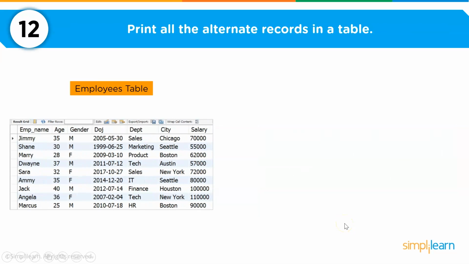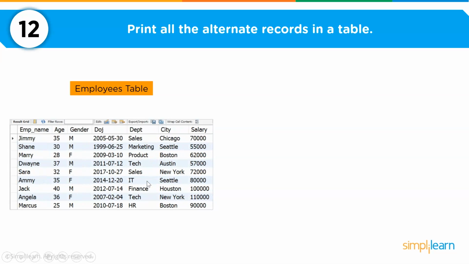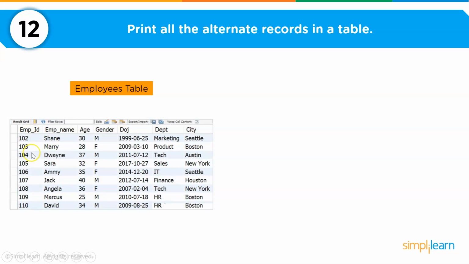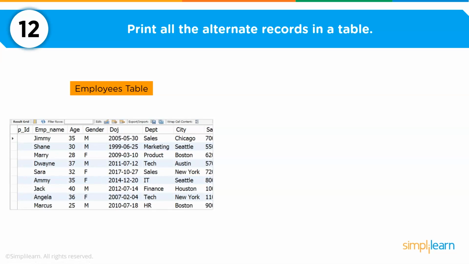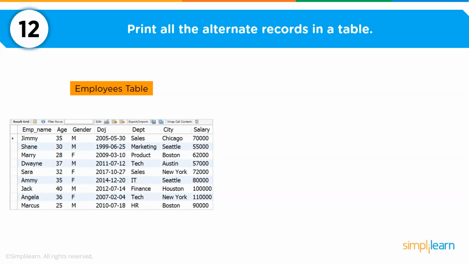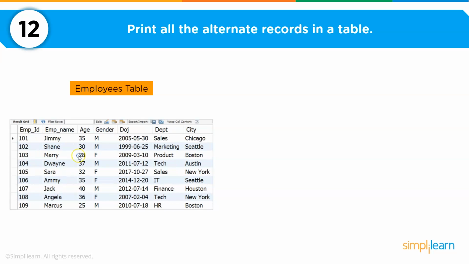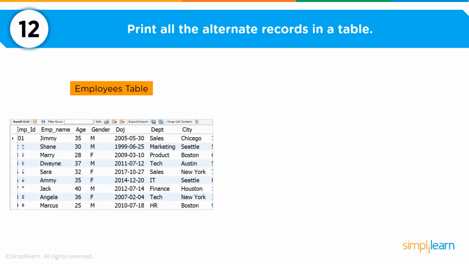Now moving ahead to the 12th question. The question is to print all the alternate records in a table. So here is my employees table, and from this table I'm going to print all the alternate records. For example, I'm going to print my employee ID 101, then I'm going to skip 102 and print 103, followed by 105, 107, 109. So all the employee IDs that have an odd value. And you can look at this example in another way of displaying the employees which have an employee ID of even numbers. So 102, 104, 106 and so on.